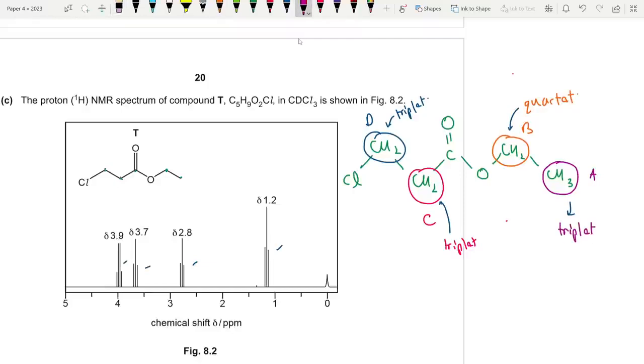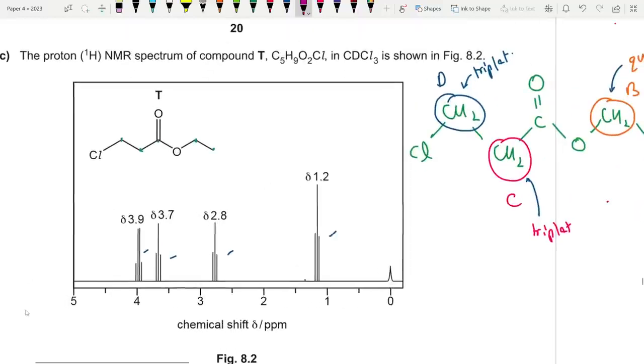Triplet, yeah. Okay, so let's match with the diagram. We should have 3 triplets and 1 quartet. So 3 triplets. Okay, this is a triplet, this is also a triplet, and 1 quartet over here. Fine. So clearly I have identified one answer already. The quartet at 3.9 is clearly the one that is next to the oxygen.